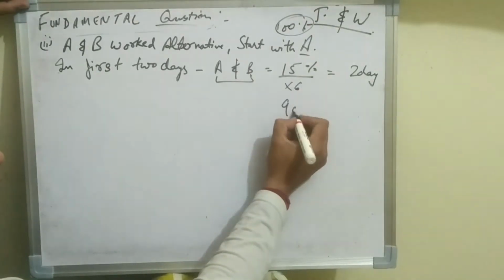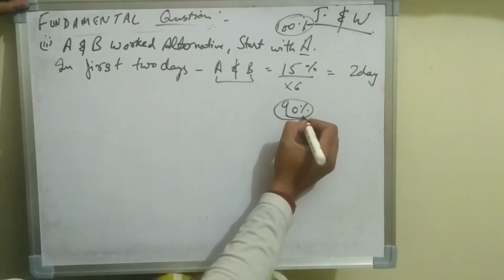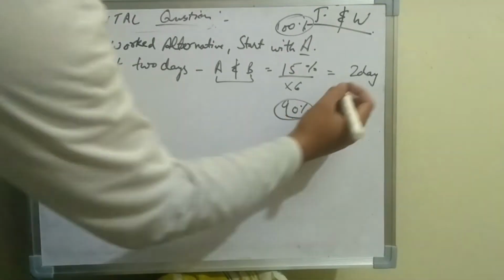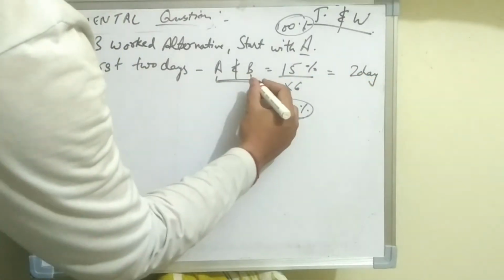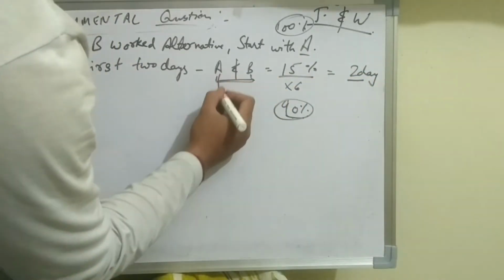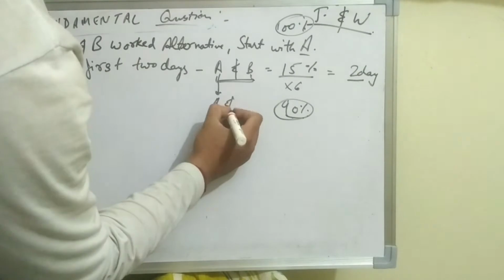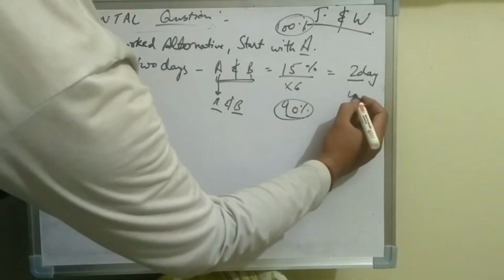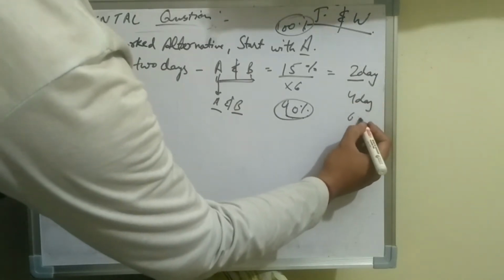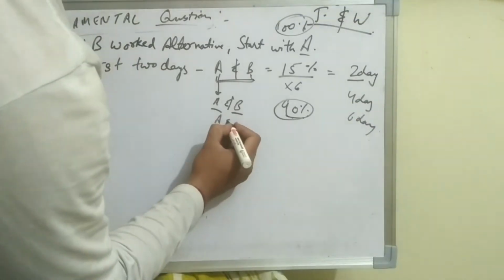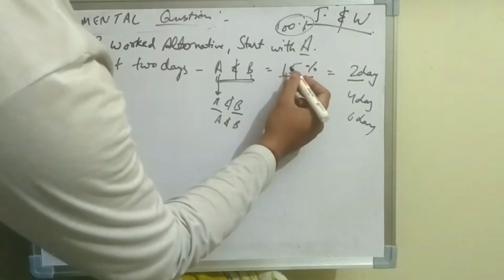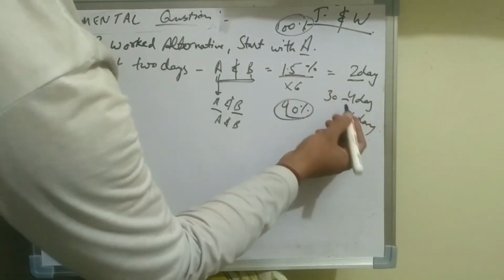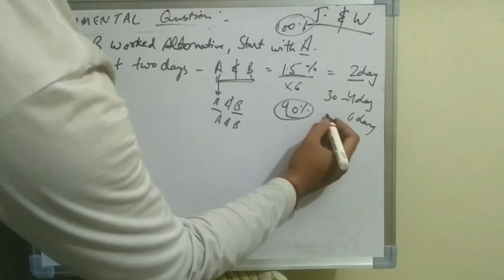We have to go for 100%, so I am writing here 15 into 6, which will be 90%. So how I am getting it is A and B complete the work for 2 days, which was 15%. Now at the fourth day they had completed 30% of work, and similarly 45% for the sixth day.